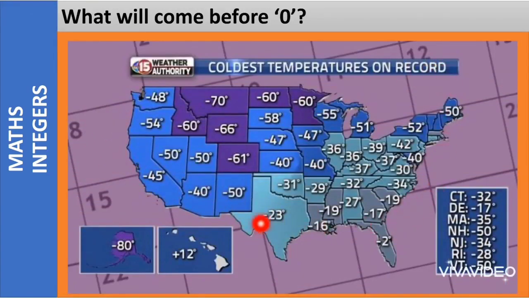Now look at this here. These are the coldest temperatures on record. We are having -23 degrees, -40 degrees, -70, -60. We are having all sorts of numbers but with the negative signs. Now what are these negative numbers? These negative numbers come before 0. What comes after 0? The positive numbers, which are 1, 2, 3 and so on, come after 0. And these negative numbers -1, -2, -60, -70 come before 0.